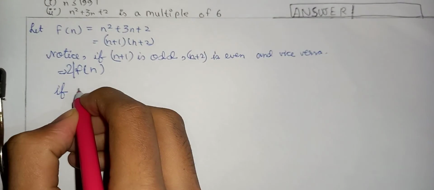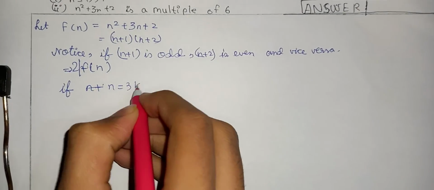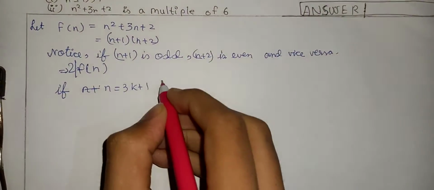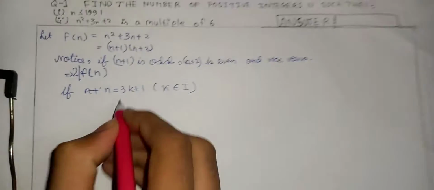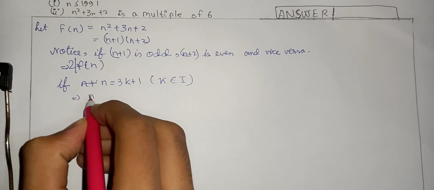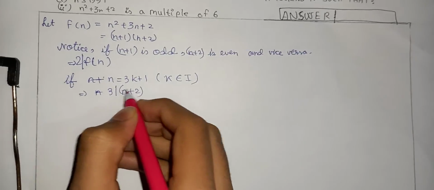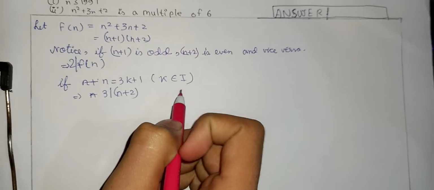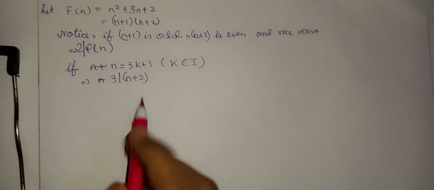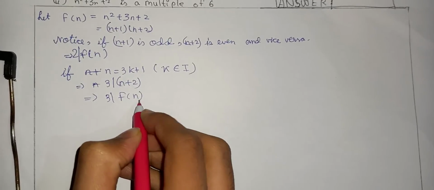If n equals 3k plus 1 for some k belonging to the integers, then 3 divides n plus 2, because n plus 2 is 3k plus 3, which is 3 multiplied by (k plus 1). Therefore 3 divides n plus 2, and therefore we can say 3 divides f(n).